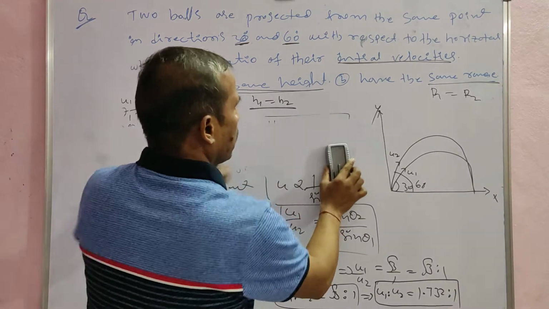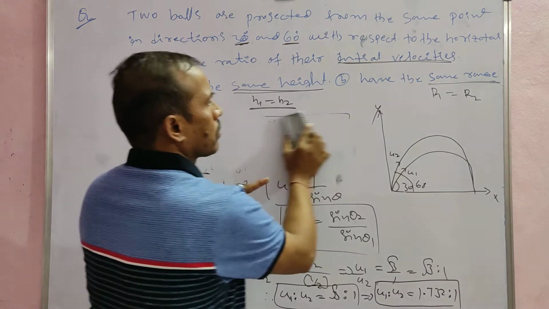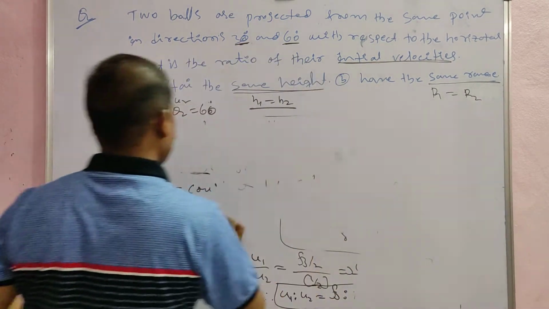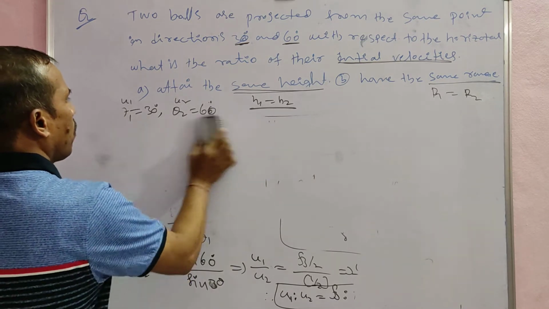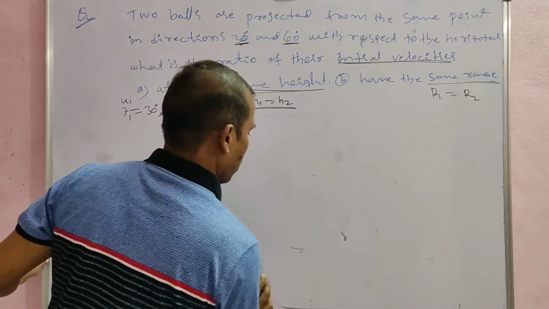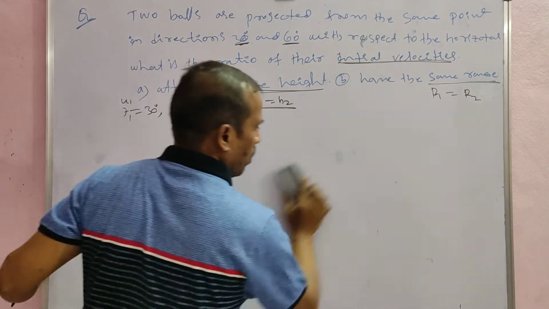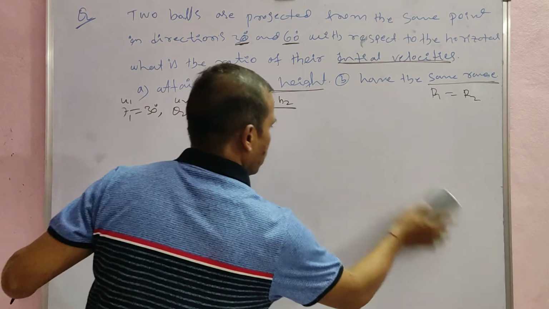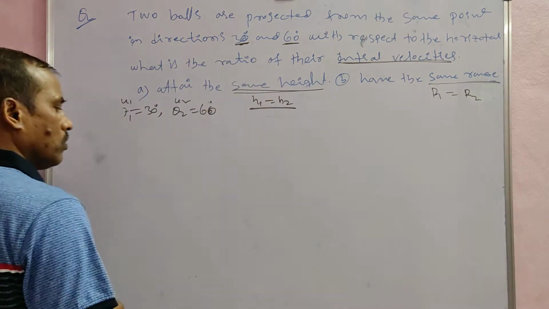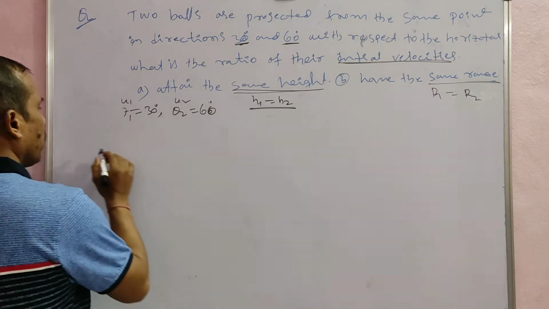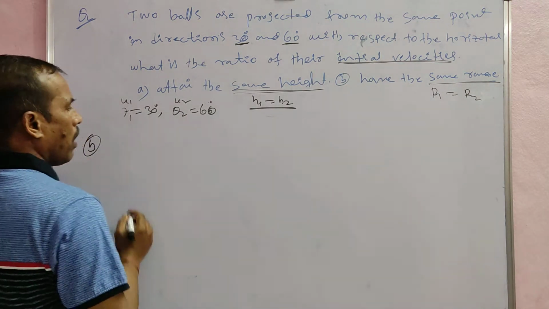Now in the next case the ranges are equal, so same ranges. The range formula, the horizontal range, R is equal to u square sin 2 theta by g. Here g is nothing but the acceleration due to gravity.